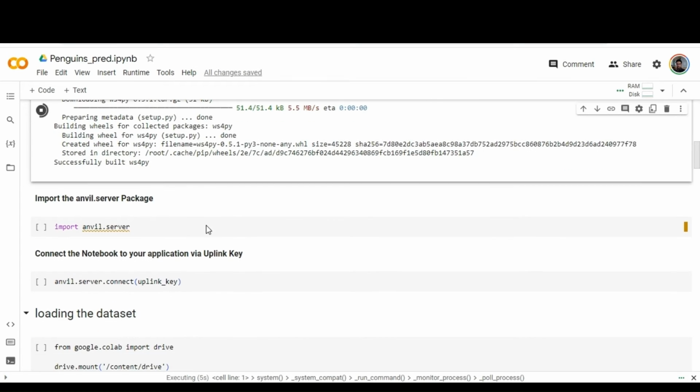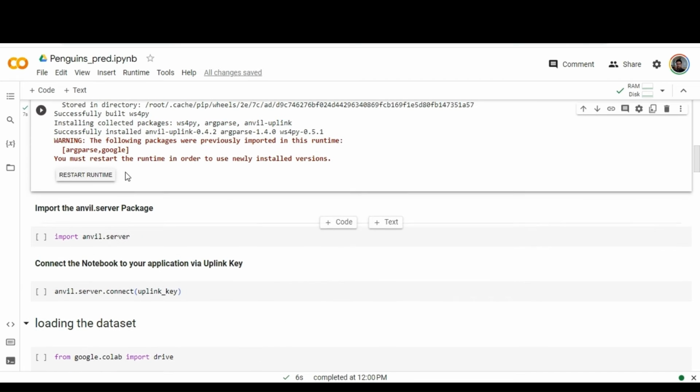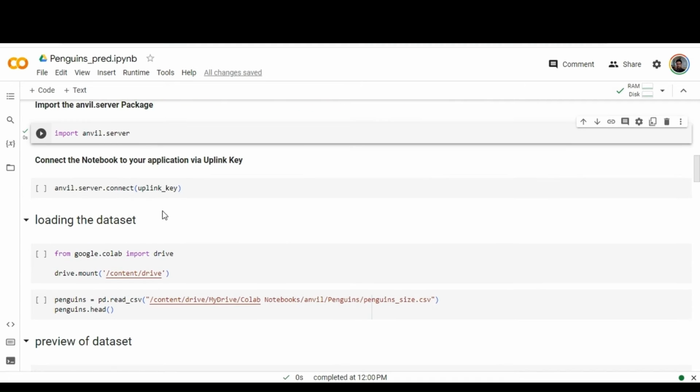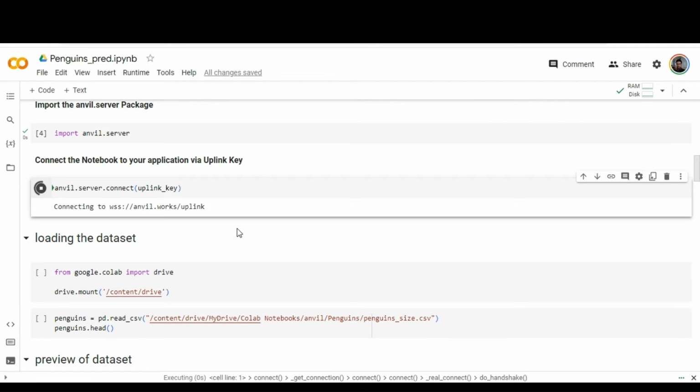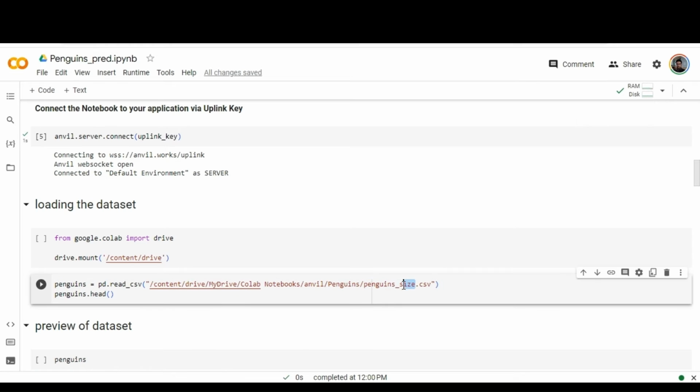The dependencies are loaded now, and import anvil.server, and now you can connect your notebook with your application via the uplink key. This particular feature tells us whether this application is connected or not.